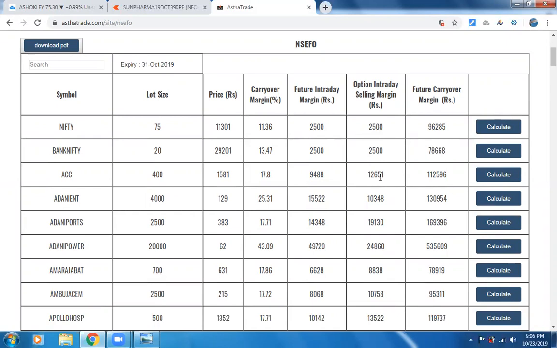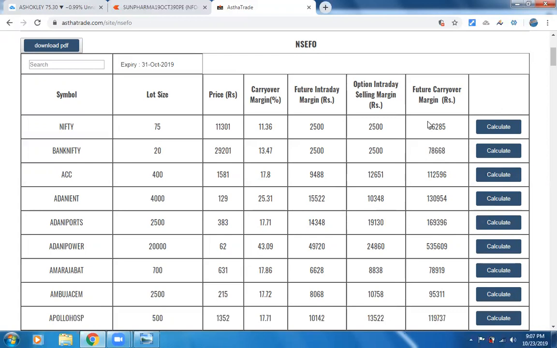See ACC, if you are using some other broker, they'll charge you almost like 1.5 lakhs even if you are doing intraday shorting, intraday option writing. But here you can just put in 12,651 rupees and you can short ACC.